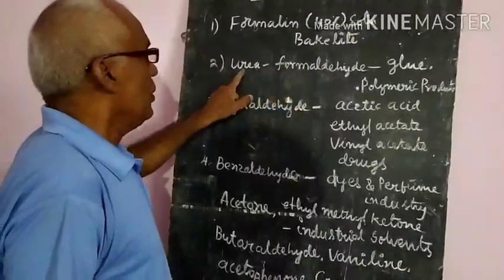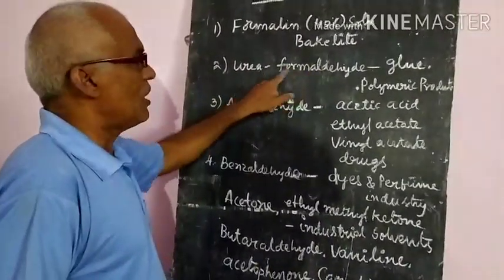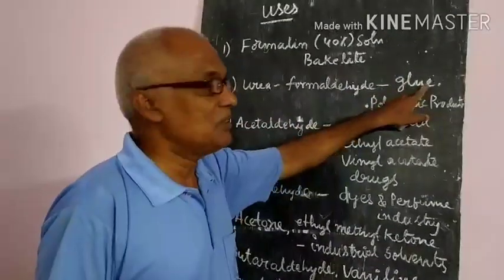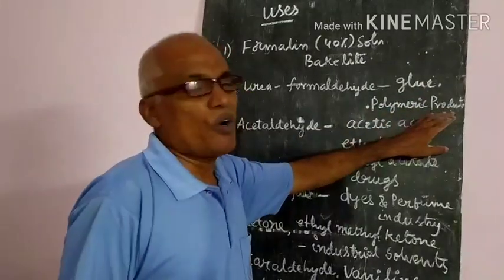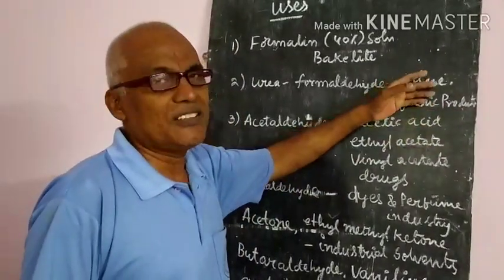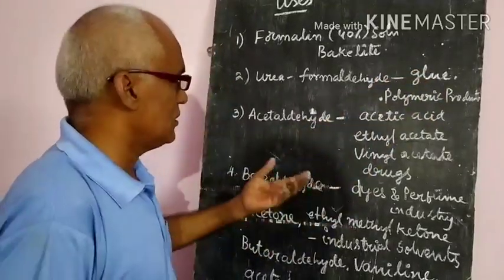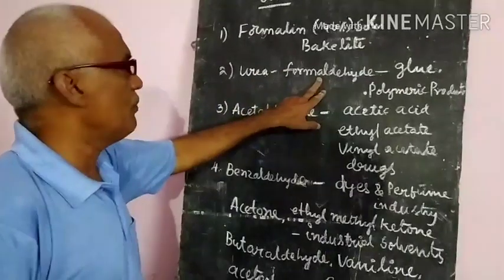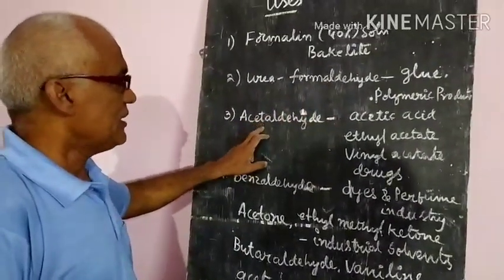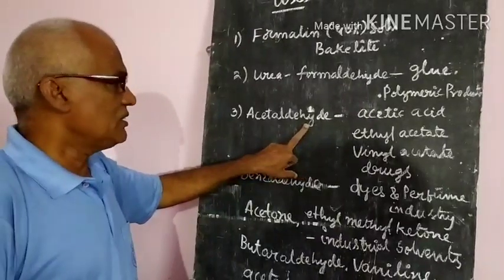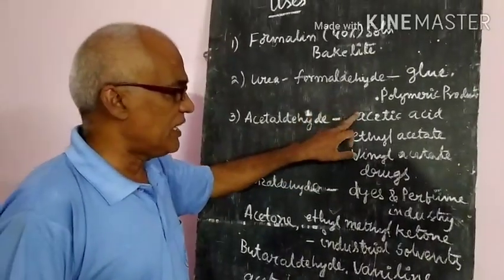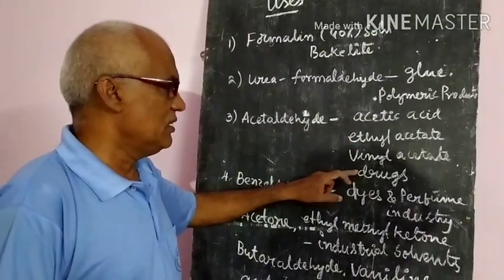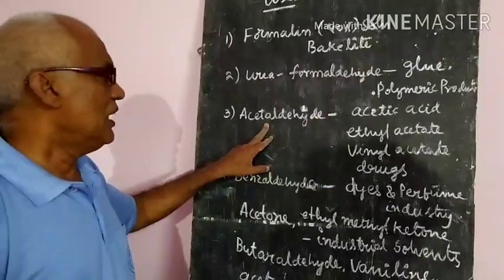Second, urea and formaldehyde. Urea formaldehyde is used in the preparation of glue, that is paste or gum, and polymeric products, meaning cloths and so on. Next, acetaldehyde. Acetaldehyde is used in the preparation of acetic acid, ethyl acetate, vinyl acetate and drugs.